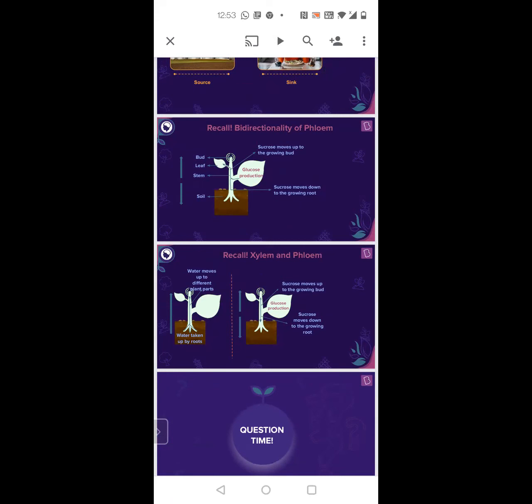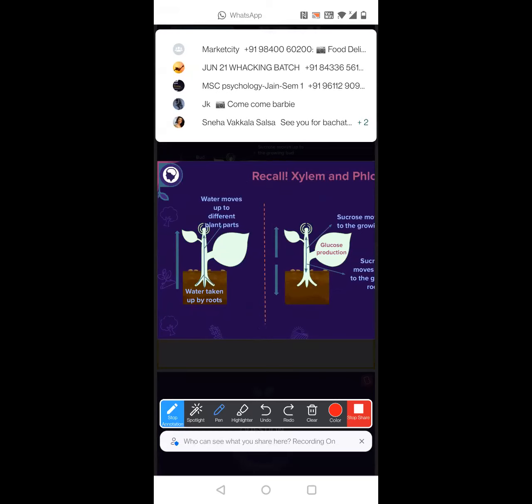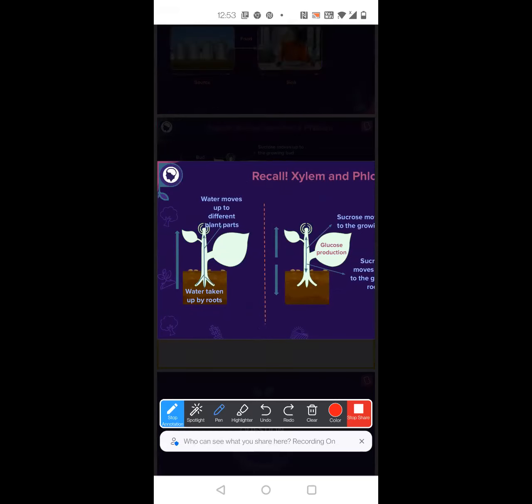Phloem also has water. Xylem absorbs water from the roots and gives it to different parts of the plant. Does the leaf give water to other parts of the plant? No. Therefore, movement in xylem is unidirectional.